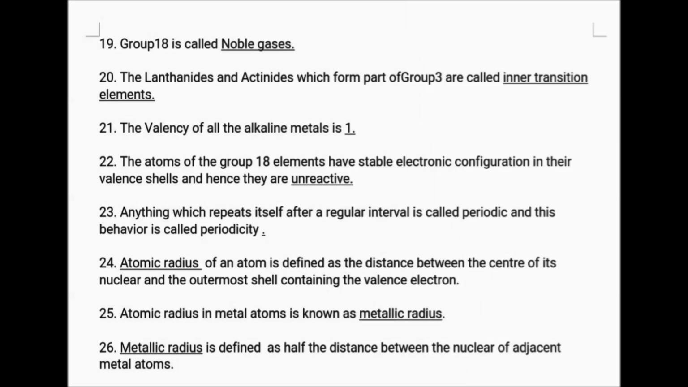Anything which repeats itself after a regular interval is called periodic, and this behavior is called periodicity. Atomic radius of an atom is defined as the distance between the center of its nucleus and the outermost shell containing valence electrons. Atomic radius in a metal atom is known as metallic radius. Metallic radius is defined as the distance between the nuclei of adjacent metal atoms.